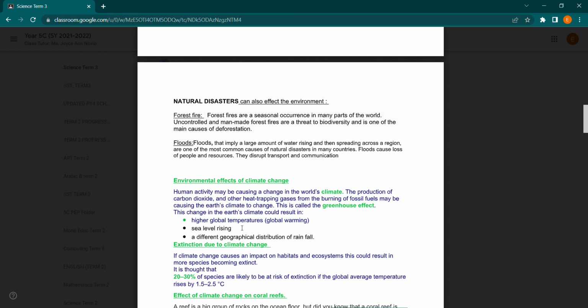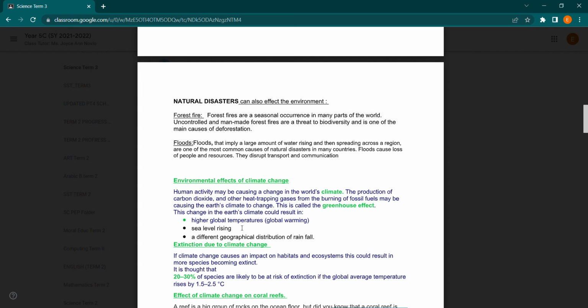Floods are one of the most common causes of natural disasters in many countries. Floods can cause loss of people and resources. They disrupt transportation and communication. Environmental effects on climate change.